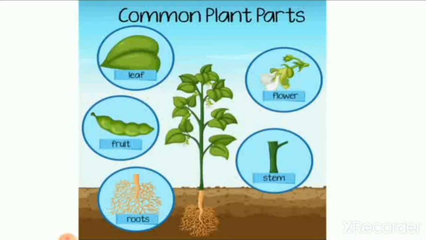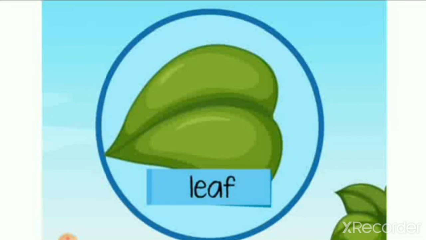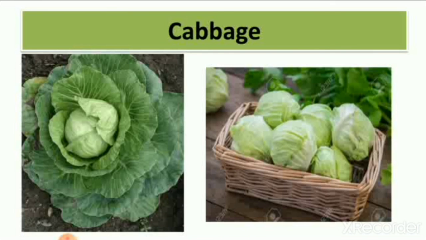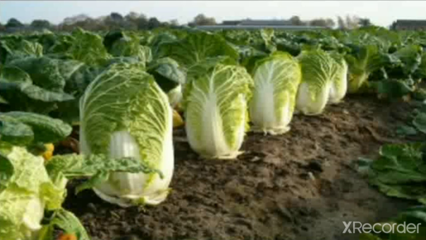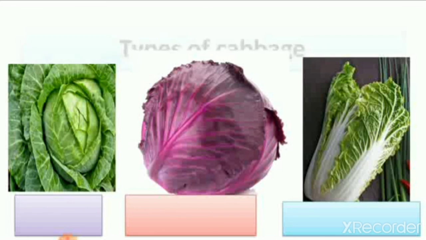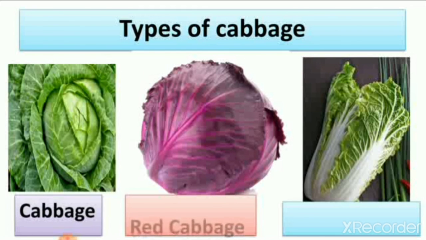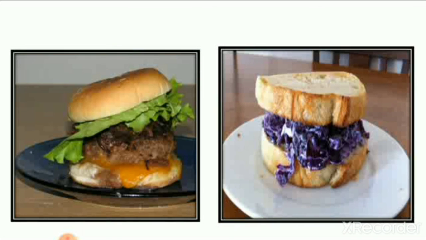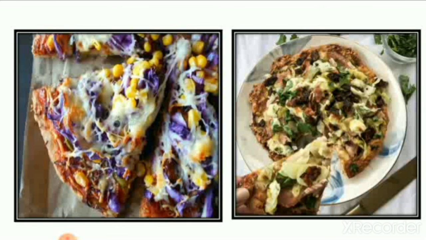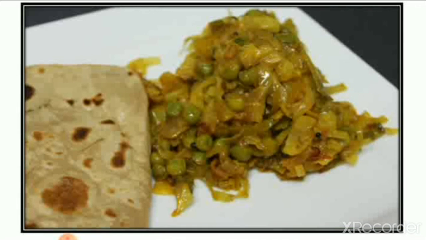Then we saw the common plant parts and the leaves which we learned today, and how we eat them in our food. We saw the example of the leaf cabbage, how cabbage grows. So you can see the plant of cabbage. Then we saw the farm of cabbage, different types of cabbage: green cabbage, red cabbage and Napa cabbage. Then we saw how we use cabbage in our food, in fast food, in a proper meal at our house.